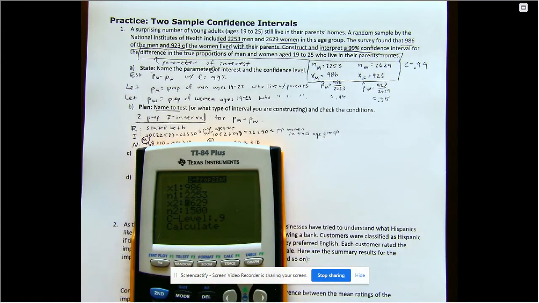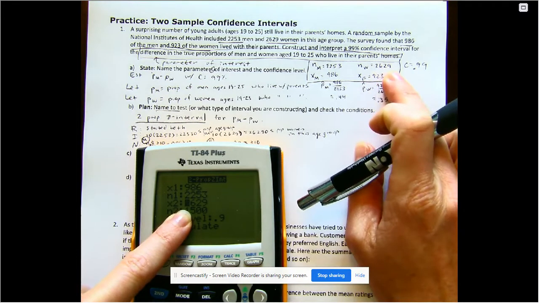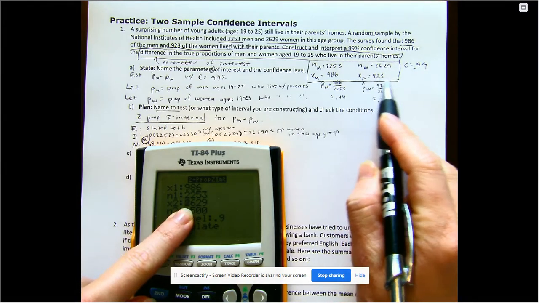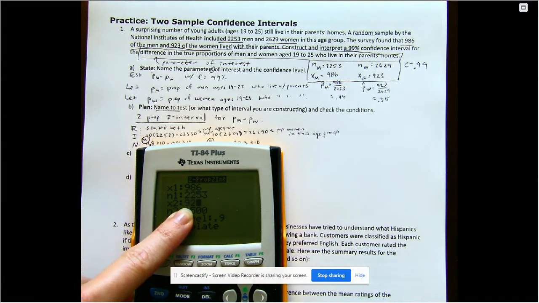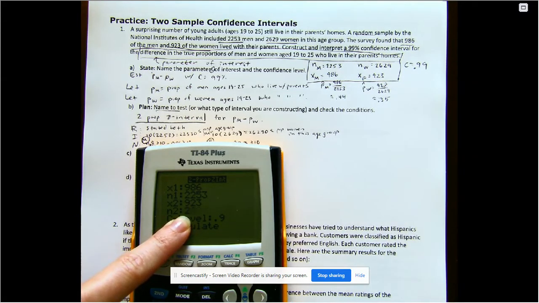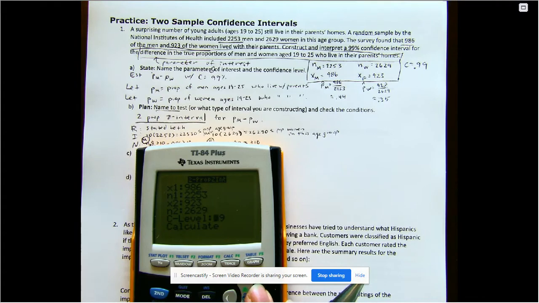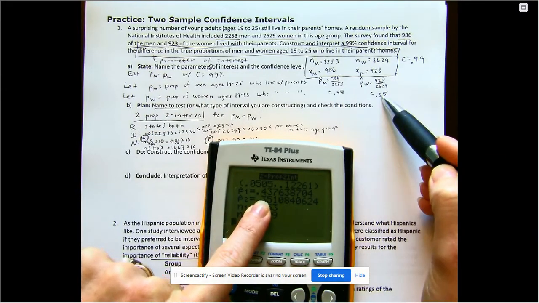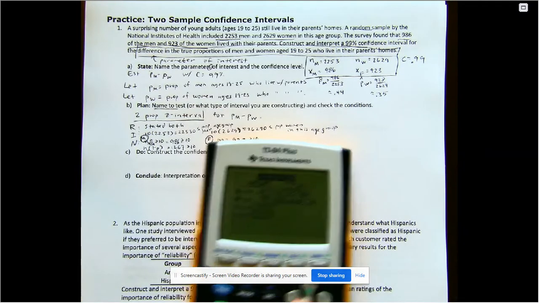If you were to try to write your sample size for x, it's going to give you an error, which makes sense because could I have 2,629 of 923? No, that makes no sense. So just make sure, I just had mine written the other way. So 923 of those females live with their parents of the sample size of 2,629. And my confidence level is 0.99. And then calculate. And then it pops out my interval for me. Happy times. And it gives you your p hats if you are interested in that, which is nice.